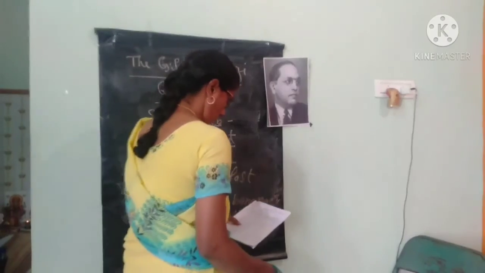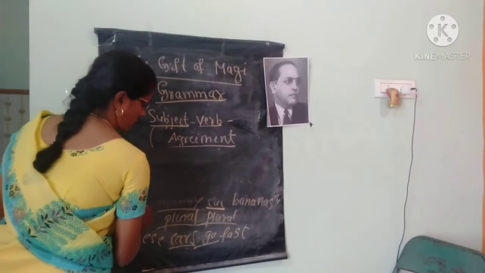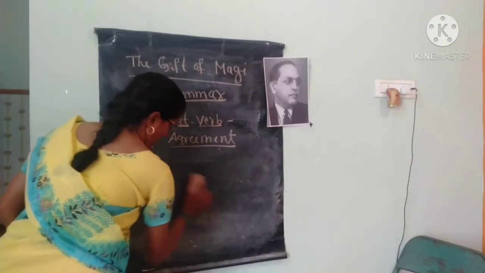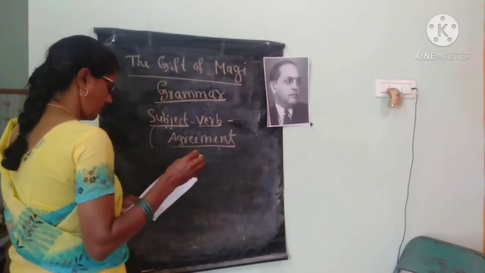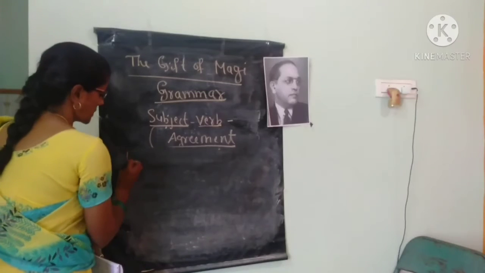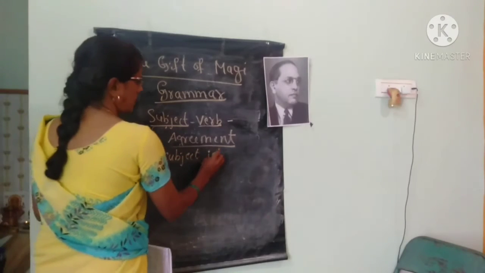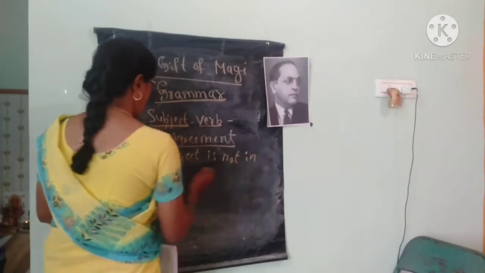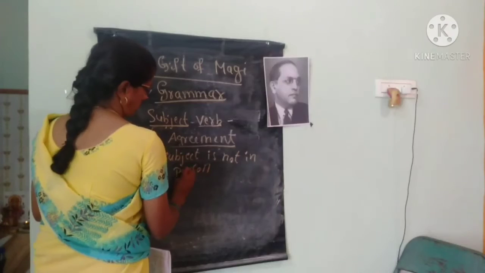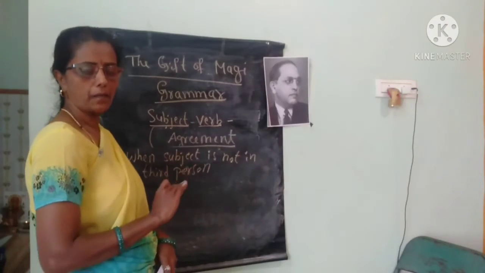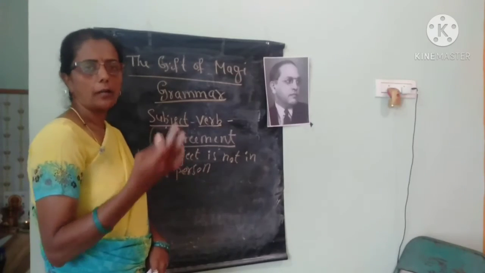Next, when the subject is not in third person, this rule won't apply. Okay? When the subject is in third person, subject singular, verb singular, subject plural, verb also plural.